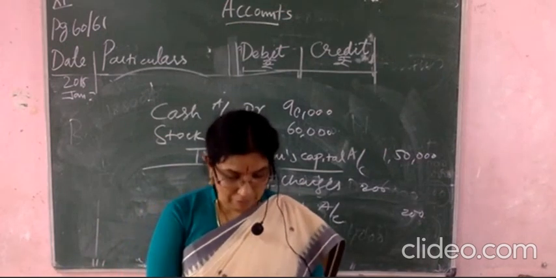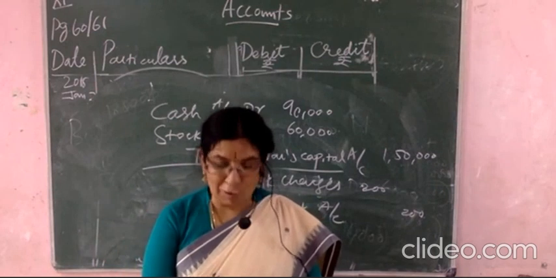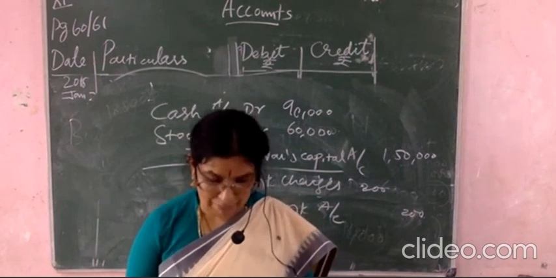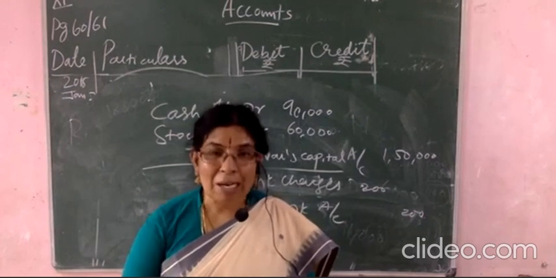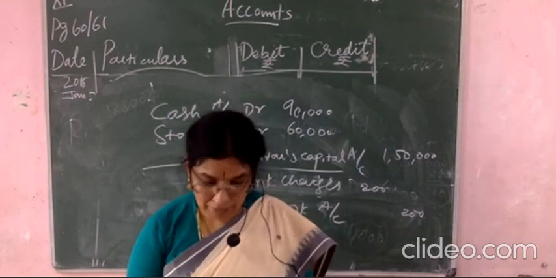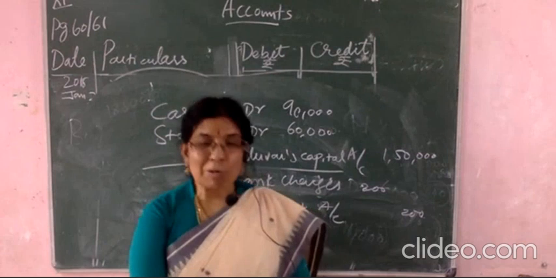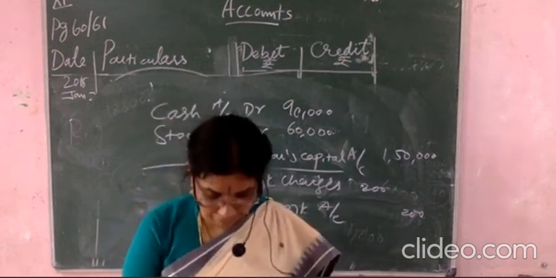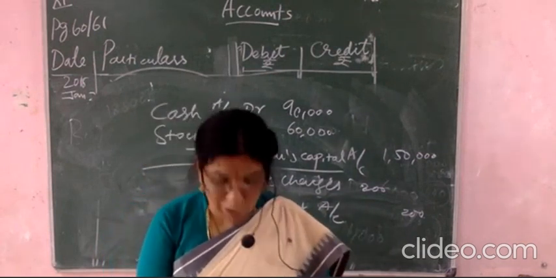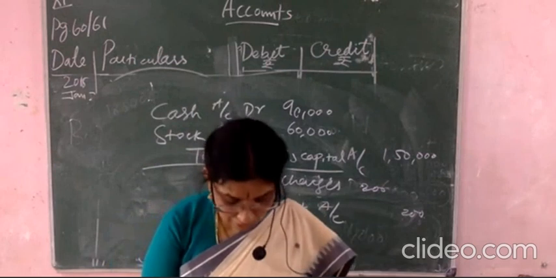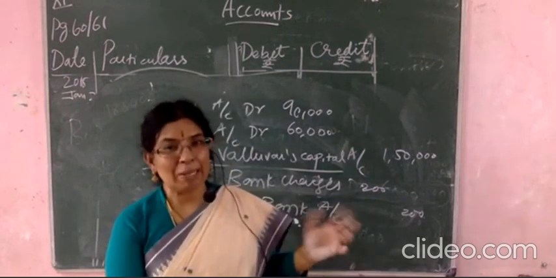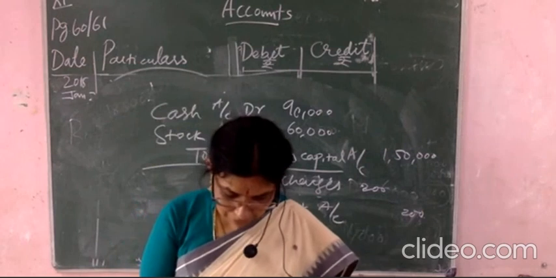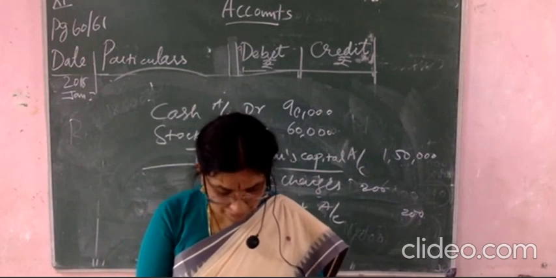Now, what are they doing? They are purchasing the goods. To whom are they purchasing? From A and company, and that too on credit basis. So, A and company is crediting. Purchases. What are you purchasing? You are purchasing goods. What is the value? 3 lakh. So, purchase to A and company. Then after that, you have to pay the money.